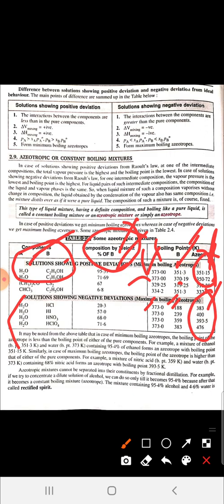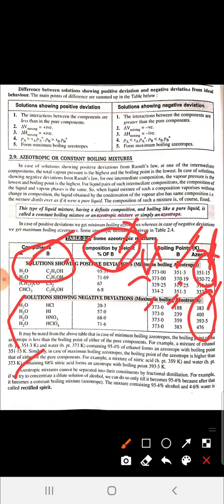So this is clear: solutions showing positive deviation, that is minimum boiling azeotropes, have minimum boiling point, and maximum boiling azeotropes, that is solutions showing negative deviations, have higher boiling point than the two components.